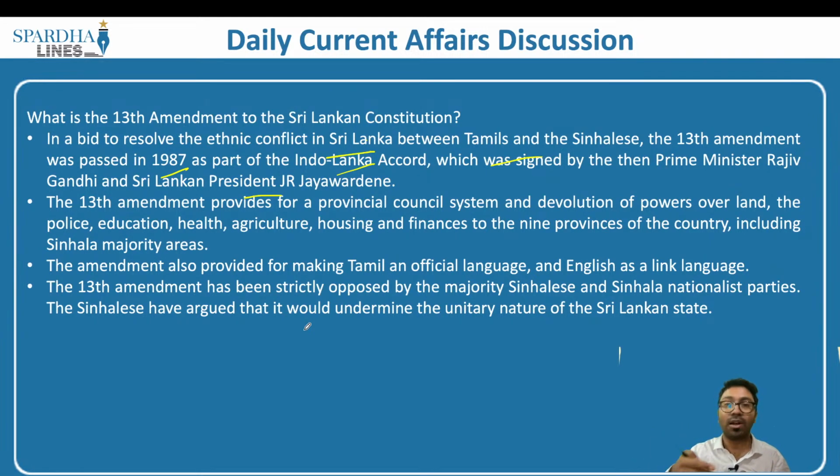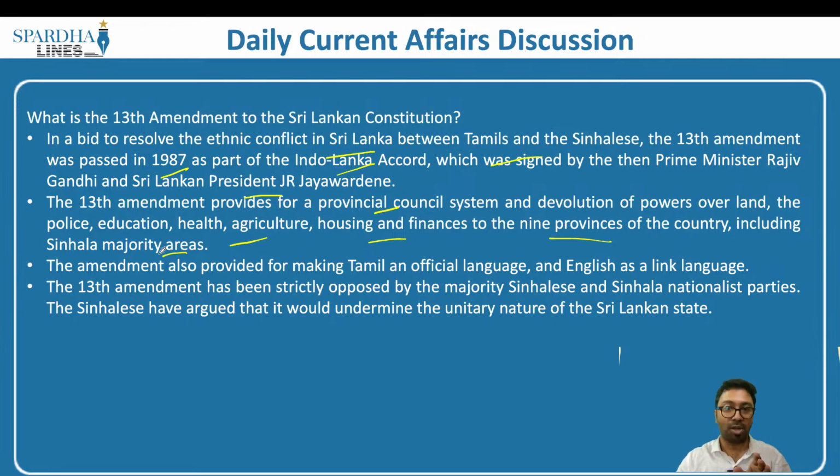In order to overcome all these issues, they took up arms against the existing government, in order to make sure that the rights of the Sri Lankan Tamilian population are given to them. Then the 13th Amendment came into the picture. The 13th Amendment provides a provincial council system, with devolution of powers over land, police, education, health, agriculture, housing and finances to 9 provinces of the country, including Sinhala majority areas. Despite coming up with this 13th Amendment, it is yet not implemented in many areas.